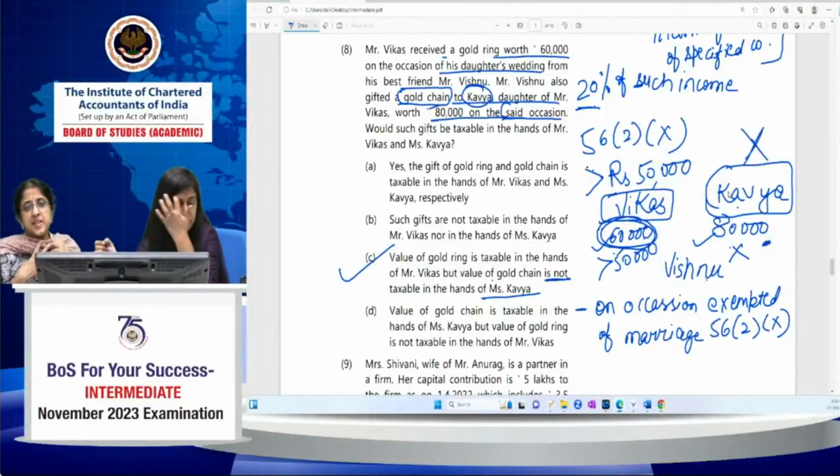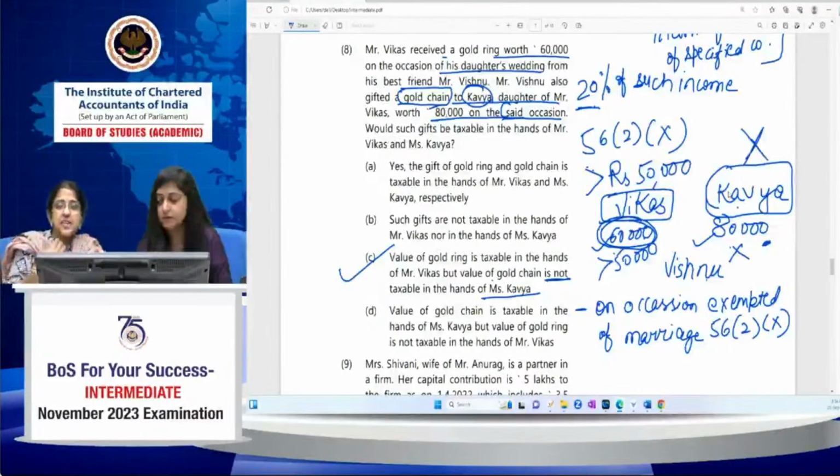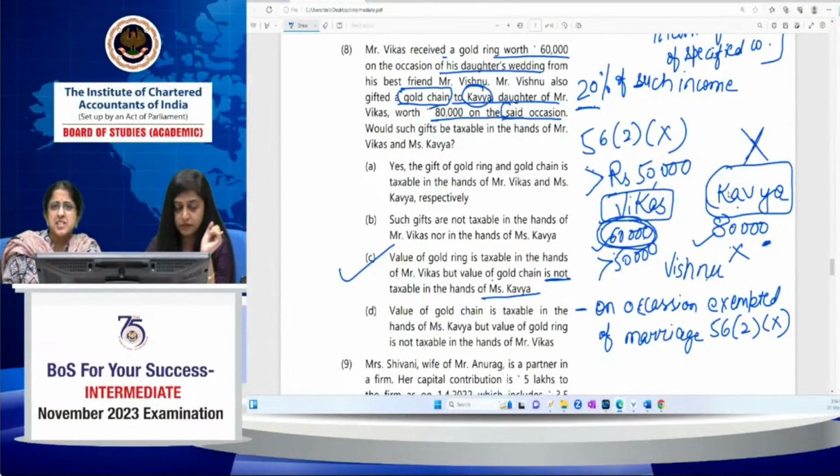If it's less than 50,000, in any case, whatever the occasion, it will be exempt. But specifically, whether it's on the occasion of marriage, from a relative, under a will, or from a registered trust, there are some exceptions that have been specified. In all those cases, irrespective of the amount, even if it would become taxable by virtue of being more than 50,000, by virtue of these exclusions they get excluded from 56(2)(x). On the occasion of marriage is one such exclusion.